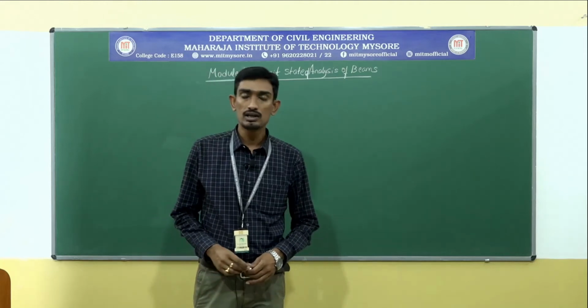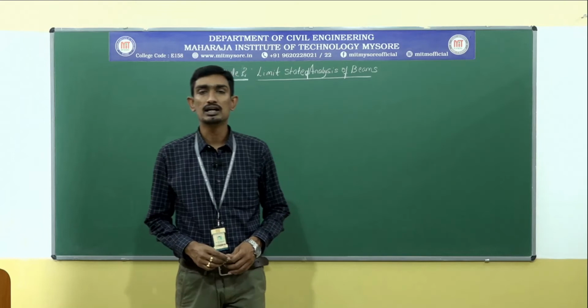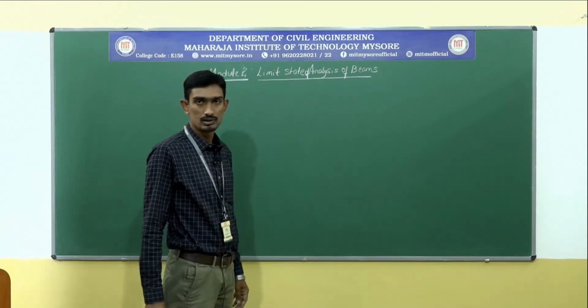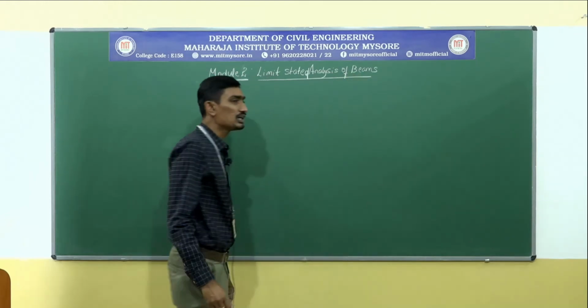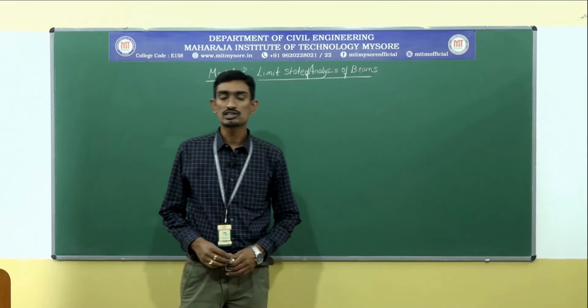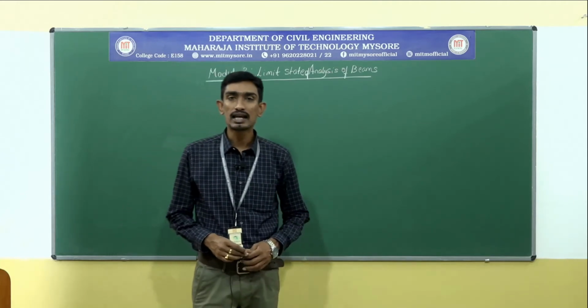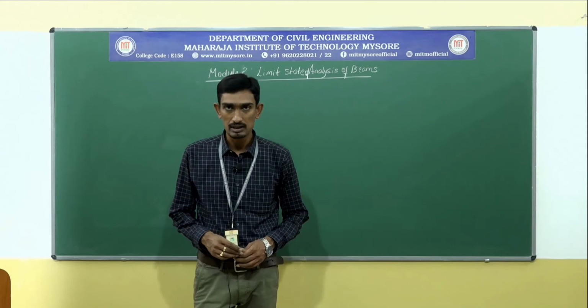In this limit state analysis of beams, as we have discussed, what is the meaning of limit state? Next, let us know what is the meaning of beam. In strength of materials, you have come to know what exactly a beam means. Once again, I am going to define what a beam is.